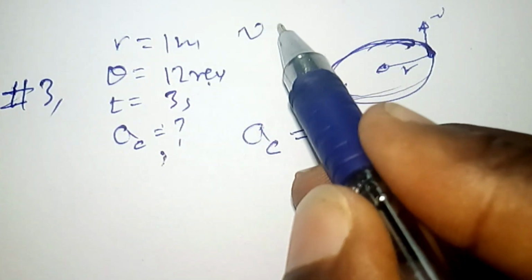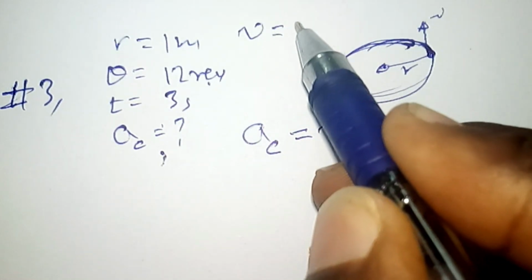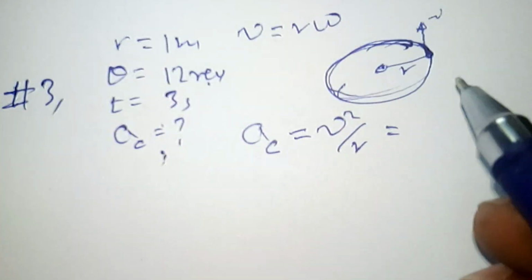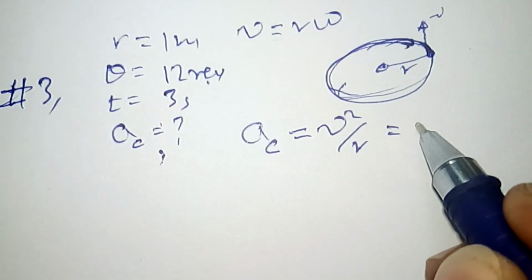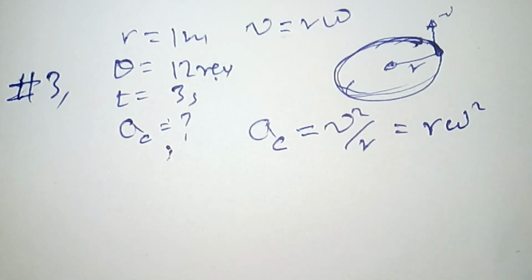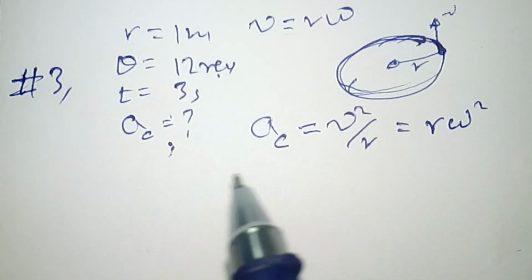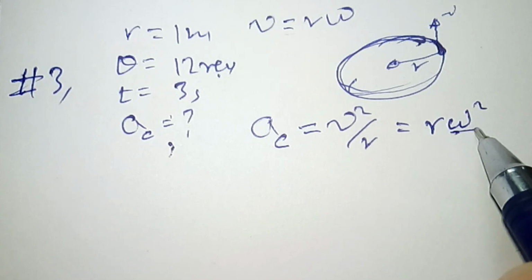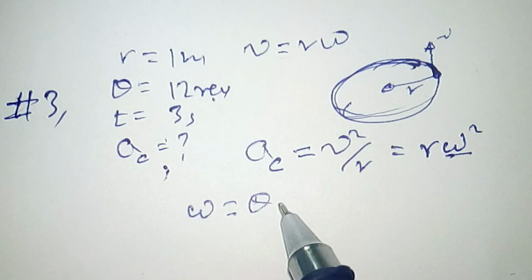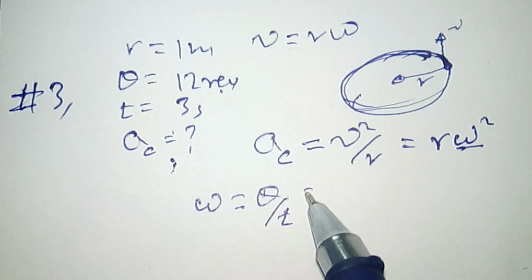Since the linear velocity and omega are related by v equals r omega, we can write this as r times omega square if we substitute the value of v. So the centripetal acceleration is r times omega square. But omega is given by the angular displacement divided by time.